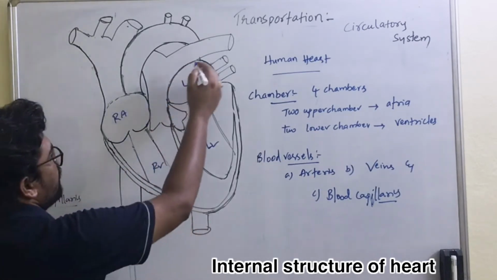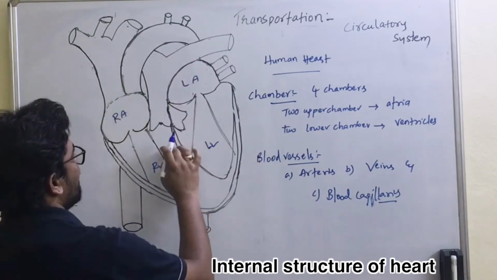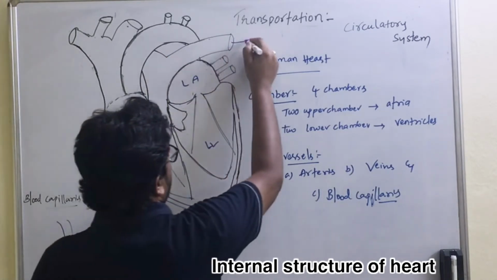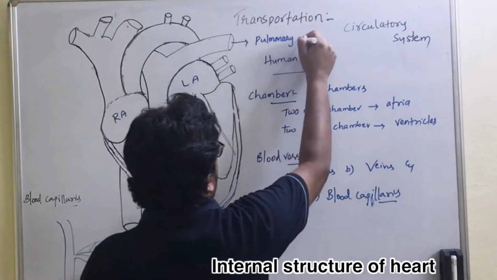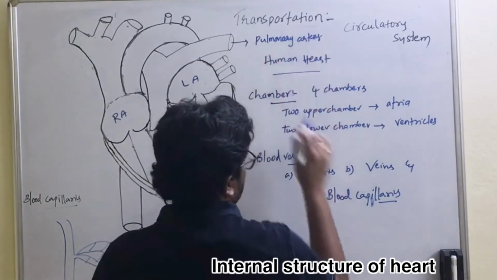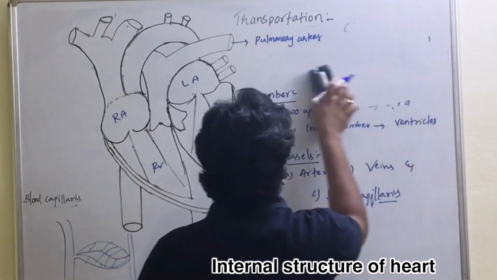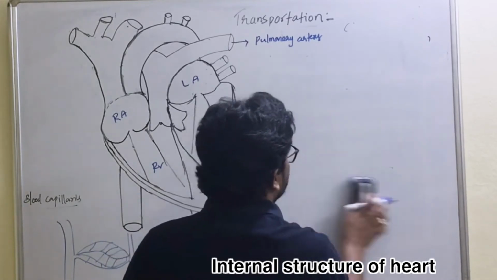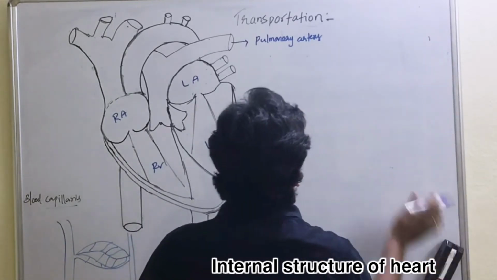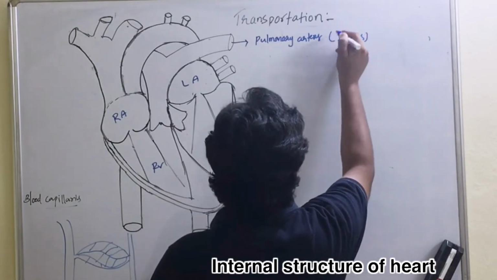Here I label it. This part of the blood vessels which is arising from the right ventricle we call the pulmonary artery. What is the function of the pulmonary artery? It supplies blood to the lungs. As we said, these are distributing blood vessels. They distribute blood to the lungs.